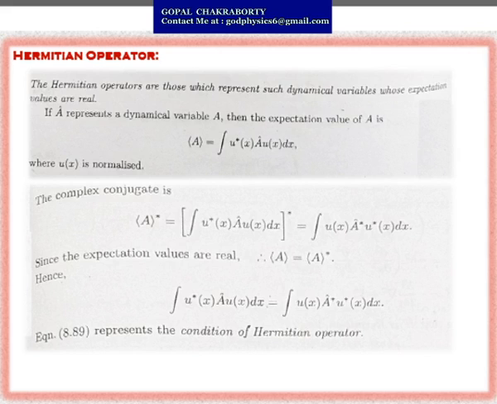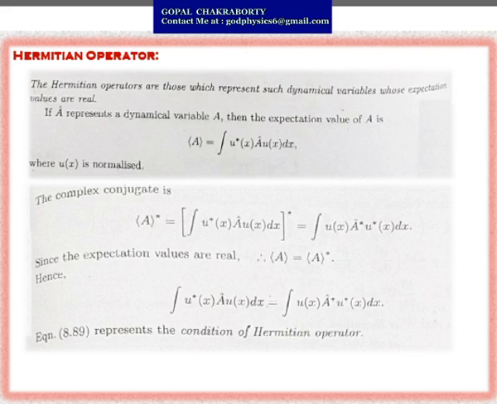The complex conjugate of the expectation value of A can be represented as the previous term whole star, so that equals the integration of u A cap star, u star, dx. Since the expectation values are real, the expectation value of A equals the complex conjugate of the expectation value of A. So you can write the integration of u star A cap u dx equals the integration of u A cap star u star dx.